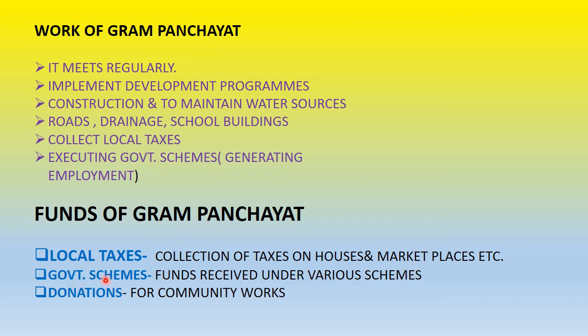Government also gives aid, like in the example we just discussed, that for the watershed management system, government gives money to the village to hold such schemes, which are for the welfare of people. Plus, if there's a rich man, they also give donations for community work, for opening schools or for making some roads. So this is again a way of raising money.